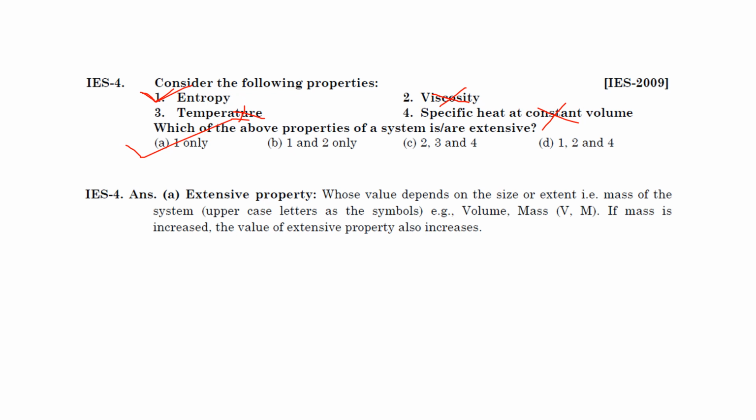An extensive property is one whose value depends on the size or extent, that is, the mass of the system. It is denoted by an uppercase letter as a symbol, such as volume V and mass M. If mass is increased, the value of an extensive property increases.